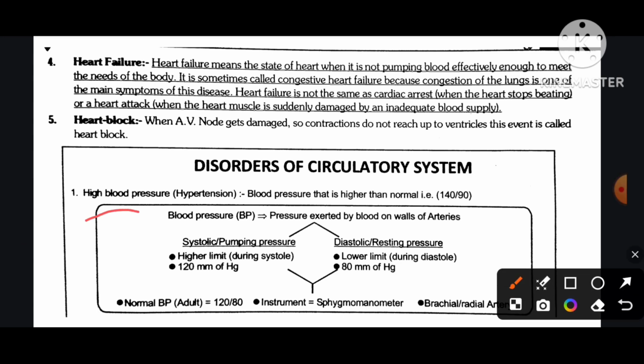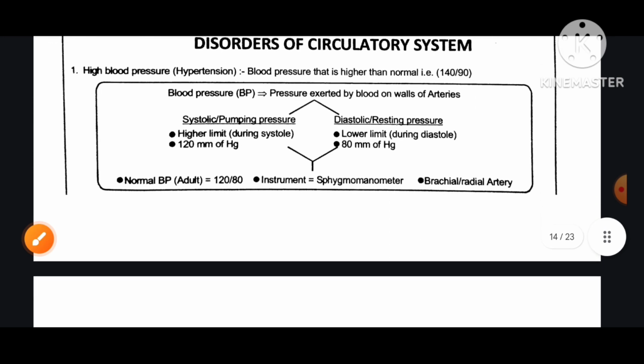Disorders of circulatory system. High blood pressure, hypertension, is blood pressure that is higher than normal, 140 by 90. Blood pressure is the pressure exerted by blood on walls of arteries. Systolic pumping pressure, higher limit during systole 120 mm Hg, lower limit during diastole 80 mm Hg. Normal BP in an adult is 120 by 80. Instrument: sphygmomanometer, brachial radial artery.